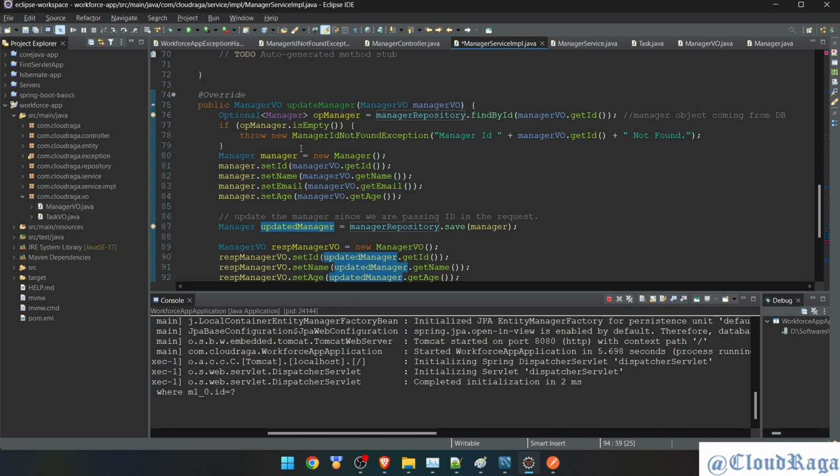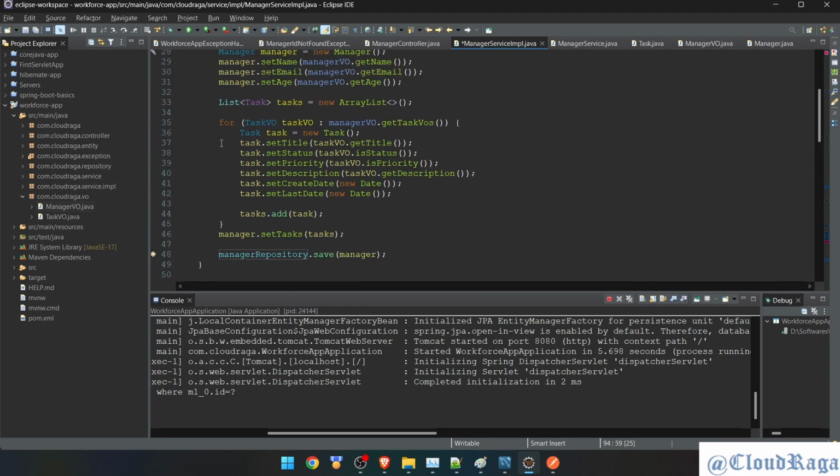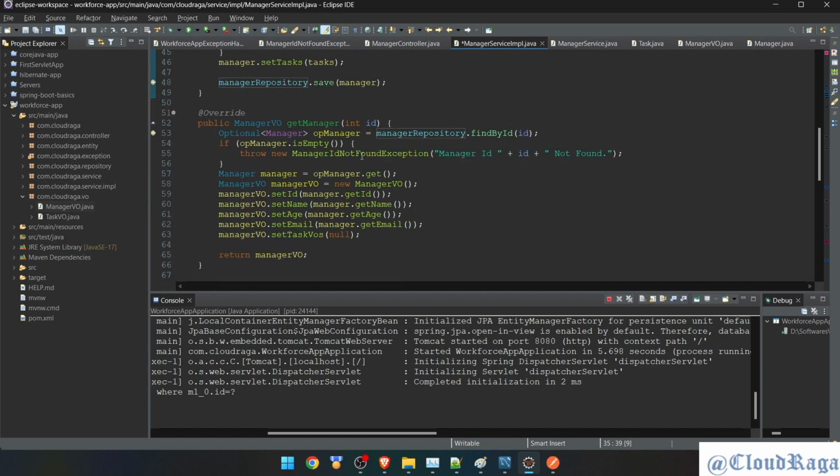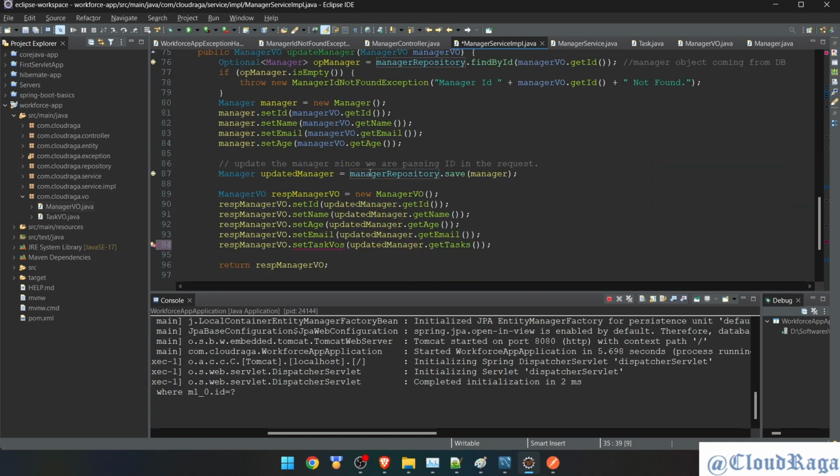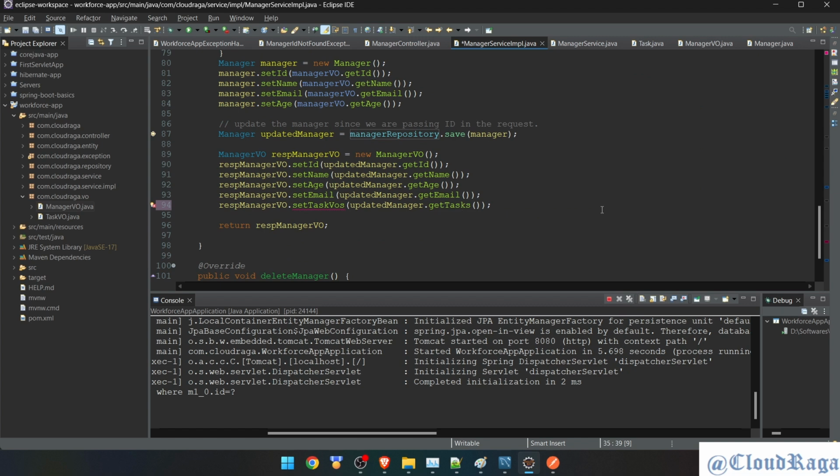A simple for loop like we did here. This time we are fetching from manager view. Here we have to fetch it from updated manager. So from the database we are fetching a list of tasks, and then we run a for loop, and then you can return it. But for now, as we are not entertaining task in our update case, it is null. But if required, we can also do that. So that's why I'm explicitly writing null here. Otherwise you have to run a for loop and everything if required.